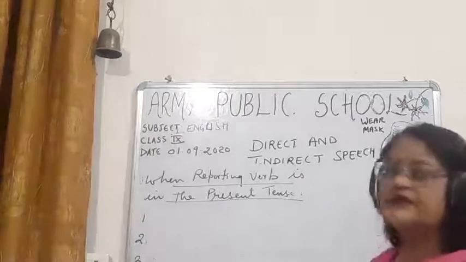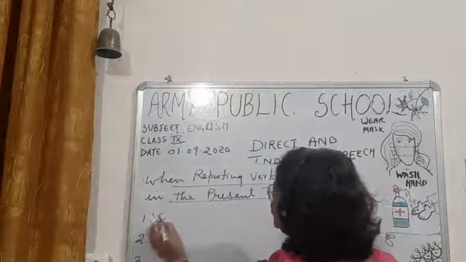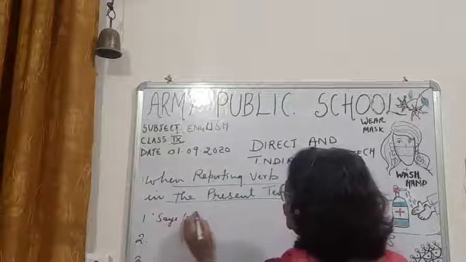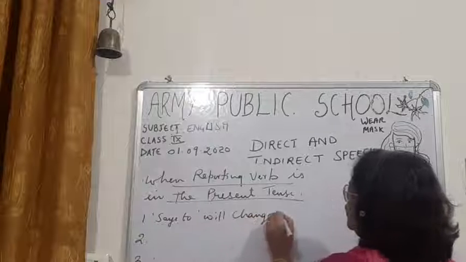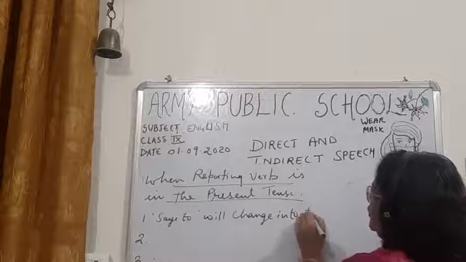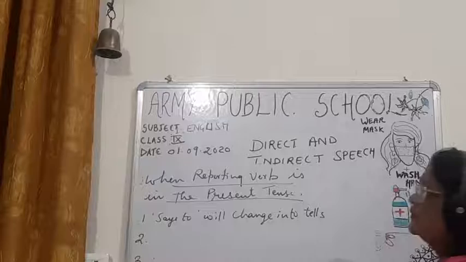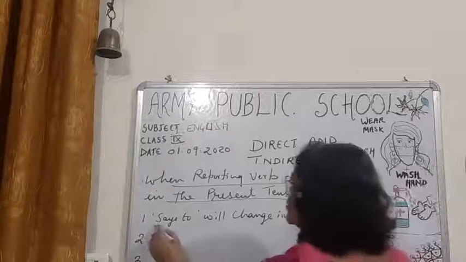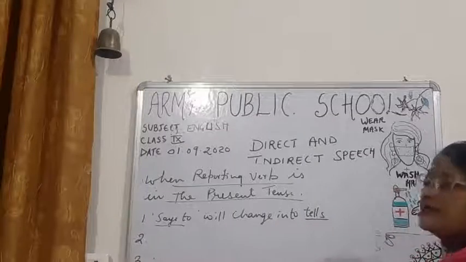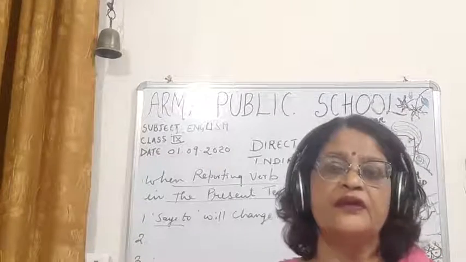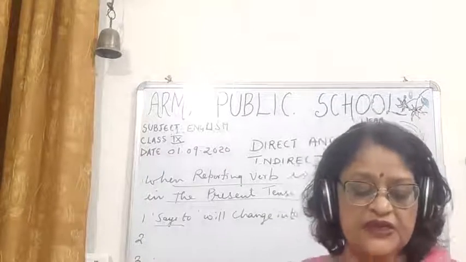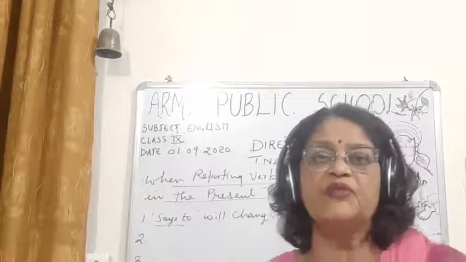First rule, children, says to will change into tells. Says to will change into tells if the object will be there in the reporting part.